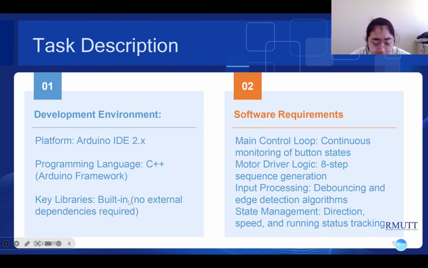Key libraries are built in, no external library required. Software requirements: main controller loop, continuous monitoring of button system, motor driver logging, input programming, debugging, and detection of the next state, measurement of rotation speed and reading system traffic.